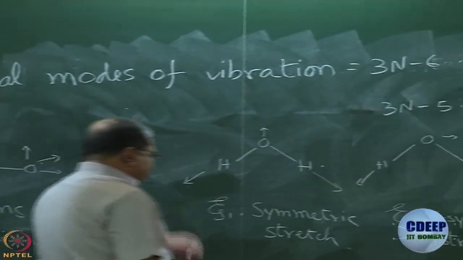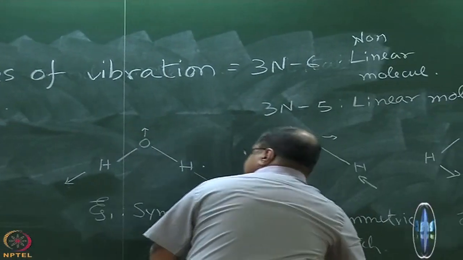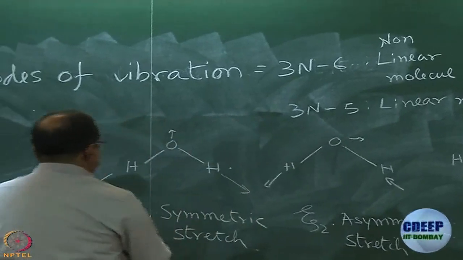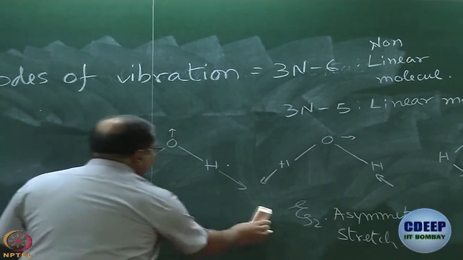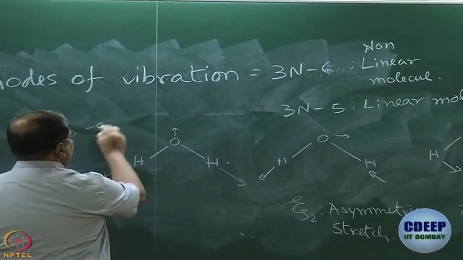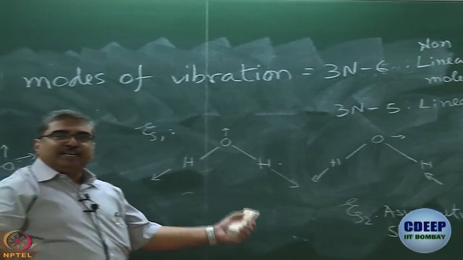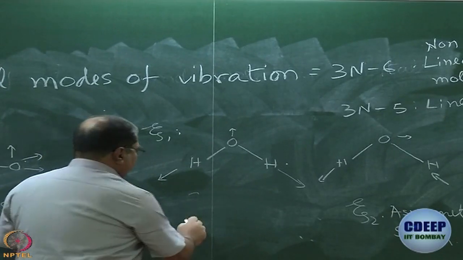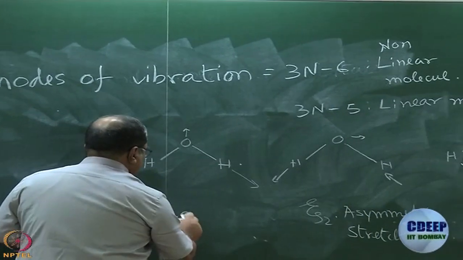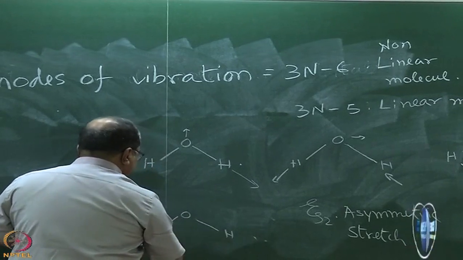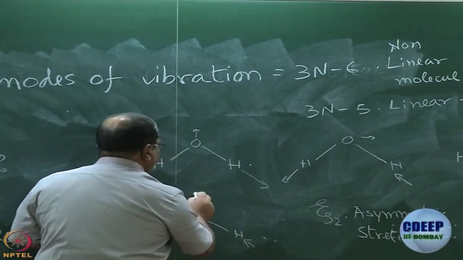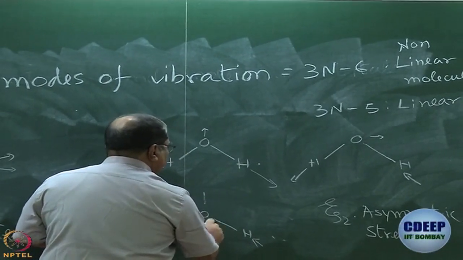Now, if I call this xi1, we need to understand also what is minus xi1. If this is xi1, what is minus xi1? Minus xi1 means all the movement has to be reversed. So, bonds get compressed, this oxygen moves a little down.